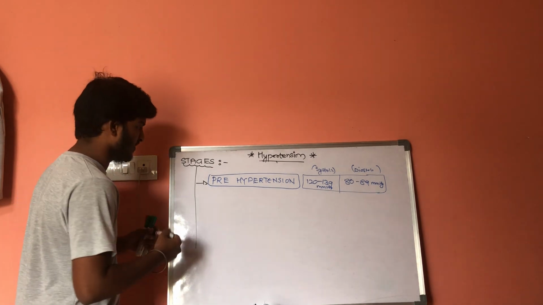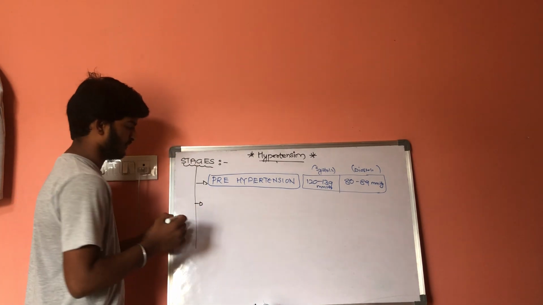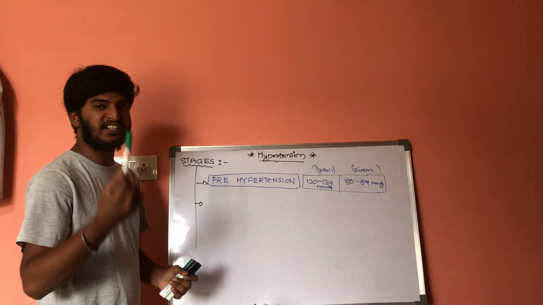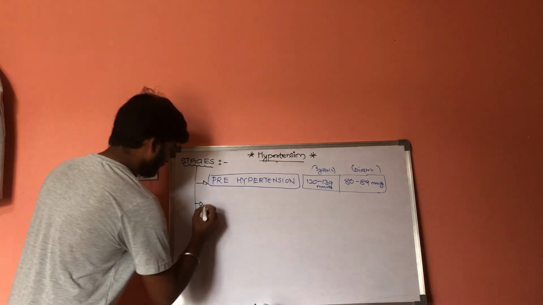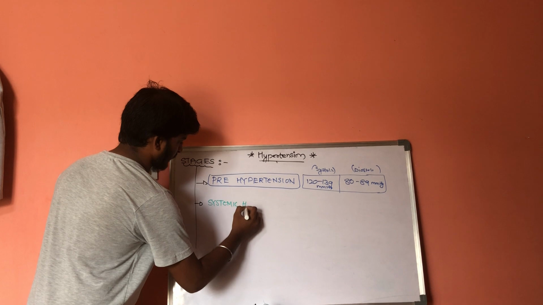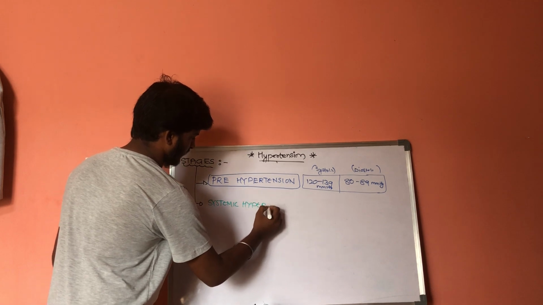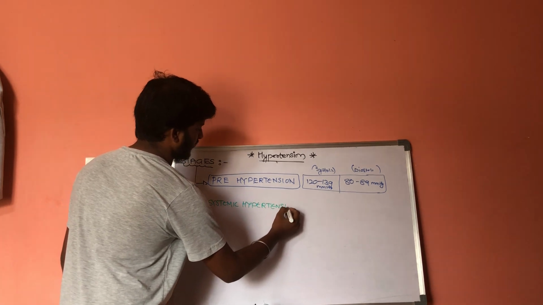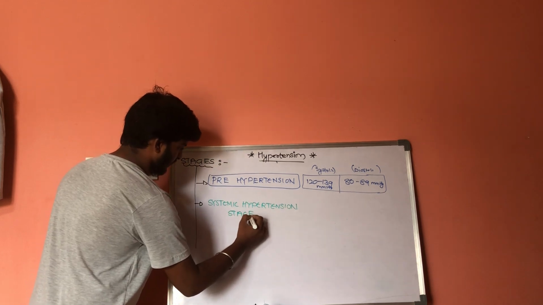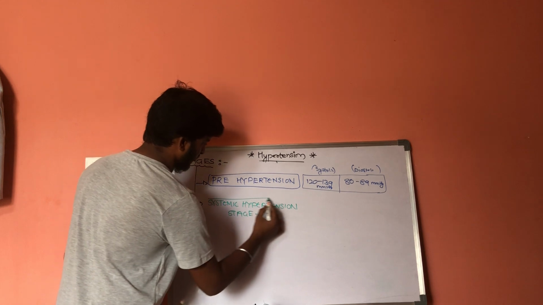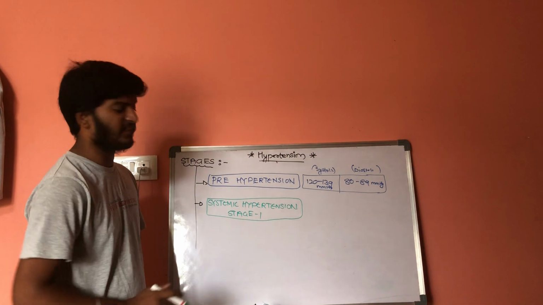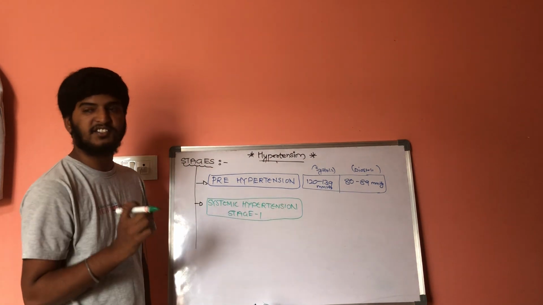What is the second stage? Systemic hypertension stage 1.